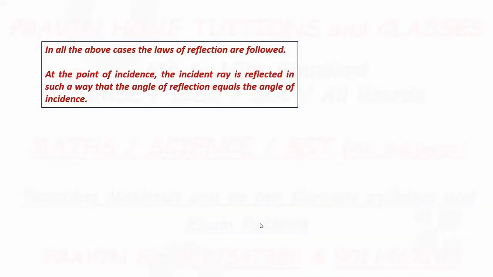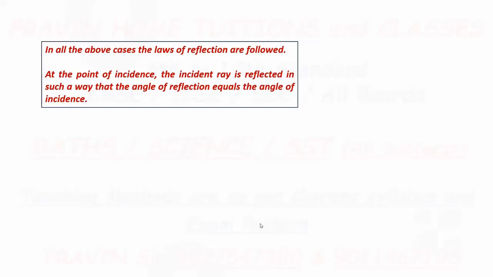See here, in these cases, the laws of reflection are followed. You know what the laws of reflection are? All laws of reflection are followed.